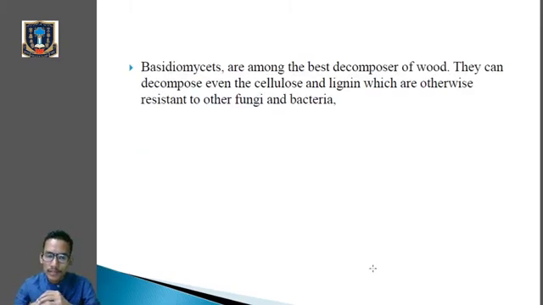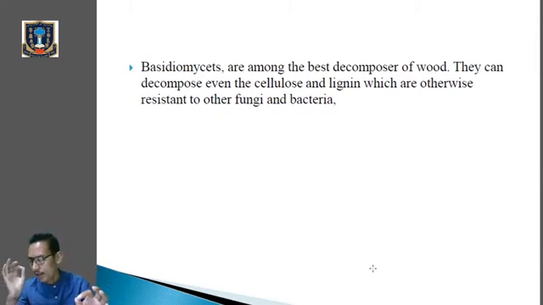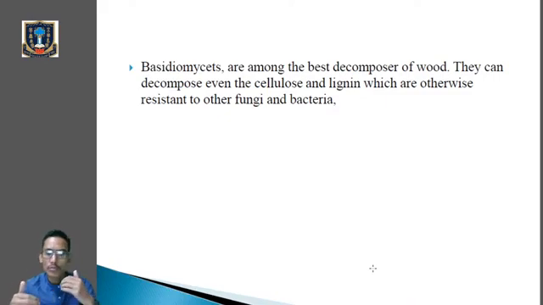Next one here. Basidiomycetes are among the best decomposers of wood. I have told you that fungi are important decomposers, which bring about the decomposition of the dead remains of plants and animals. Mainly the fungi which belong to the class Basidiomycetes are important decomposers of wood. They can decompose even the cellulose and the lignin, which are not destroyed by other fungi and bacteria. So they play a very important role in decomposition.